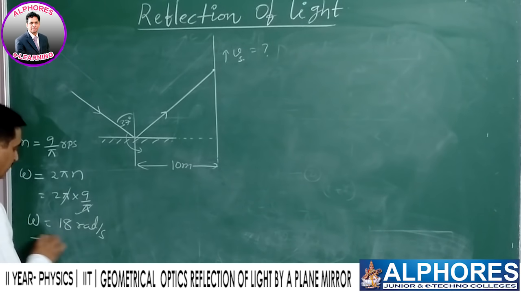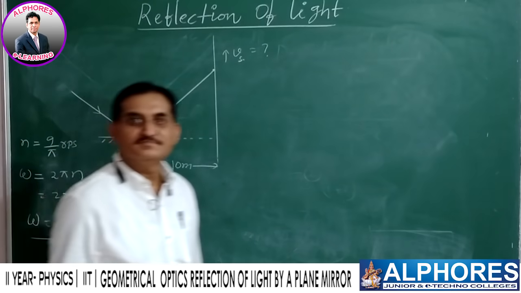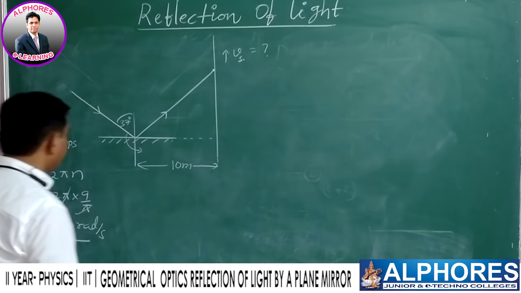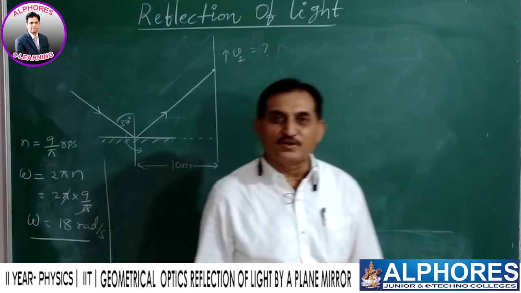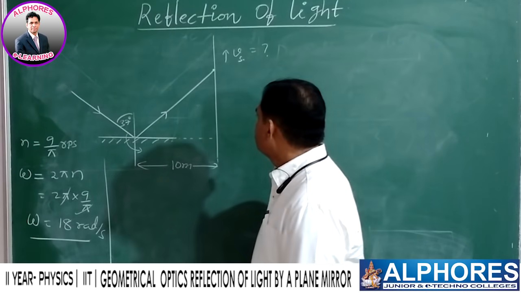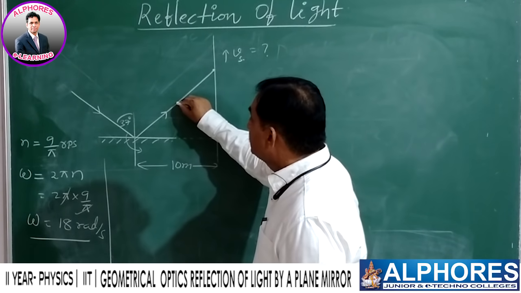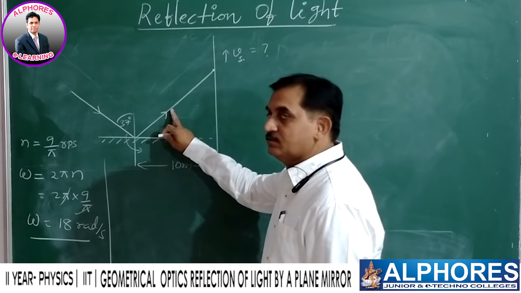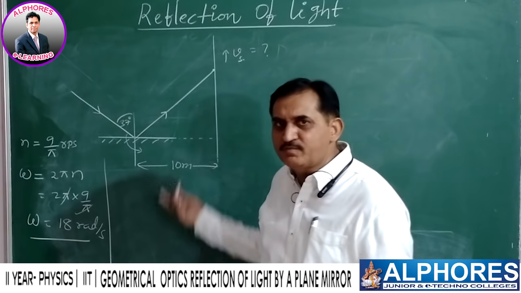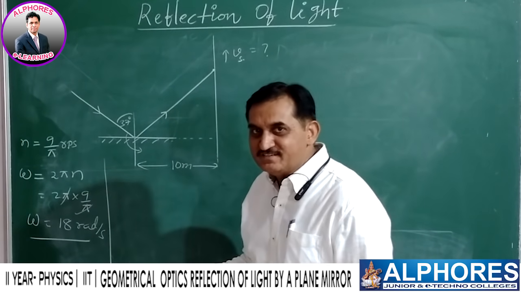This is the angular velocity of the mirror. What is the angular velocity of the reflected ray? This is the reflected ray. The mirror angular velocity is 18 radian per second. So the angular velocity of the reflected ray is how much? Just now we have seen.